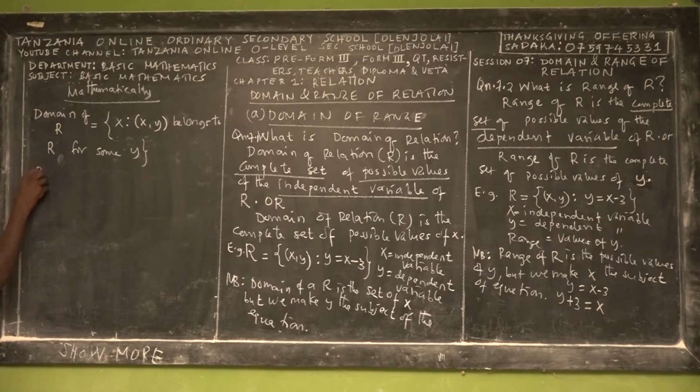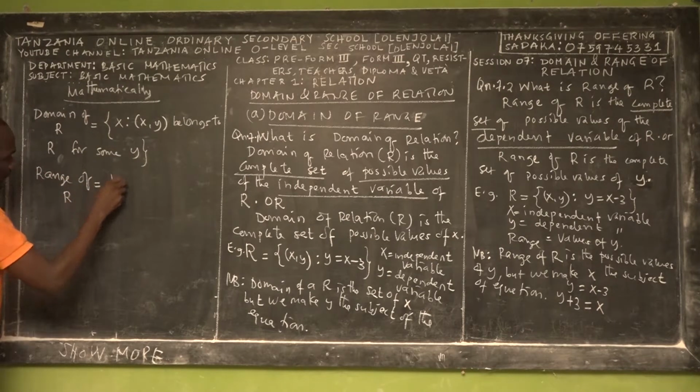Also, mathematically, we may define the range of a relation as what? As y.